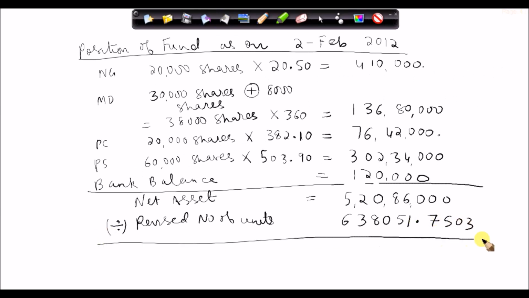So this is going to give us the revised net asset value. So we have to divide 52086 by 638051.7503, and we are going to get the net asset value as 81.6328.